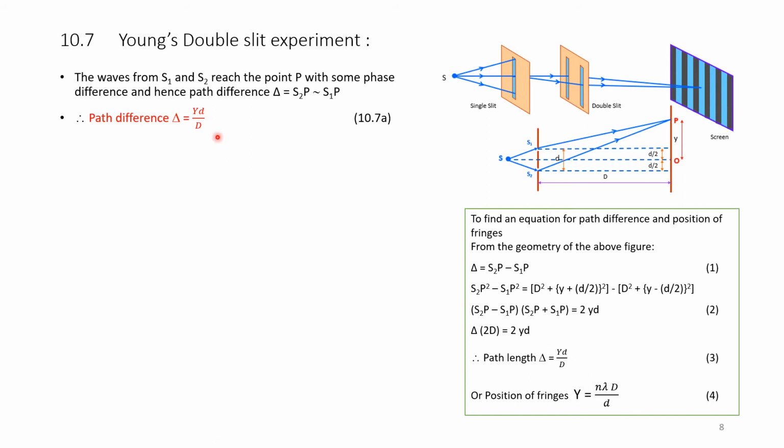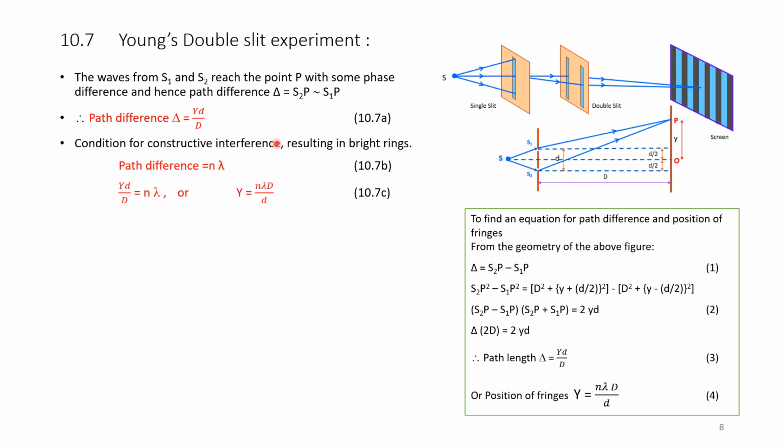Coming back to the main equation, delta is equal to y small d by capital D, equation 10.7a. The condition for constructive interference resulting in bright fringes is that the path difference is equal to n times lambda, where n is the number of the fringe, an integer, and lambda is the wavelength. Therefore, y into small d by capital D is equal to n into lambda. This n lambda is the condition for constructive interference. Therefore, y equals n into lambda into capital D by small d. Let this be equation 10.7c.